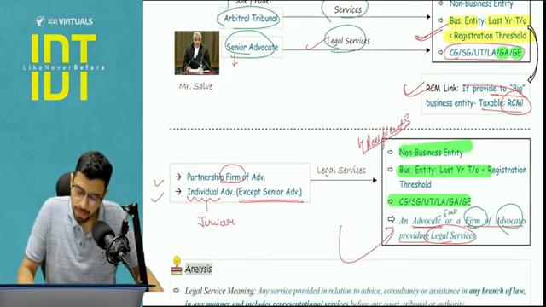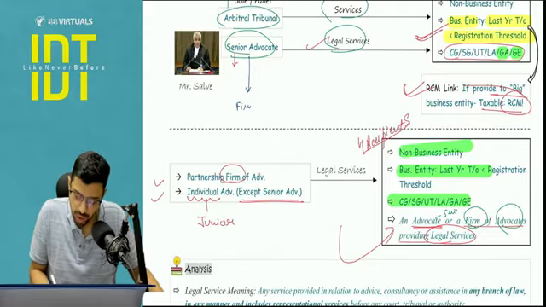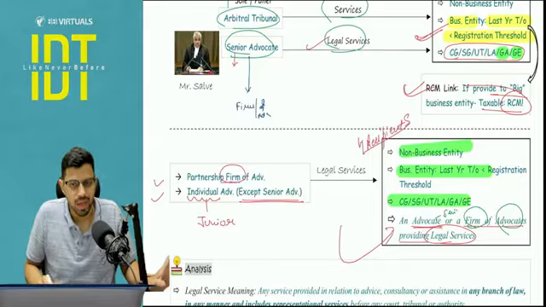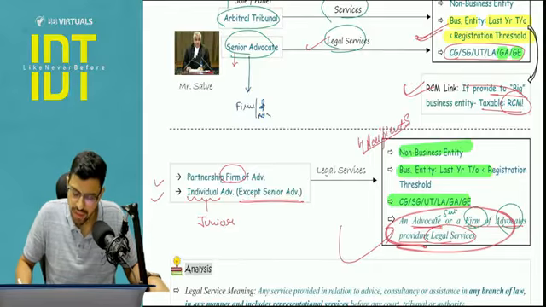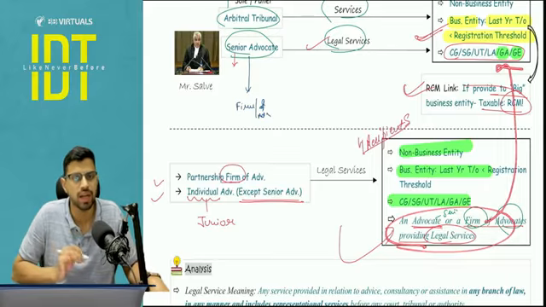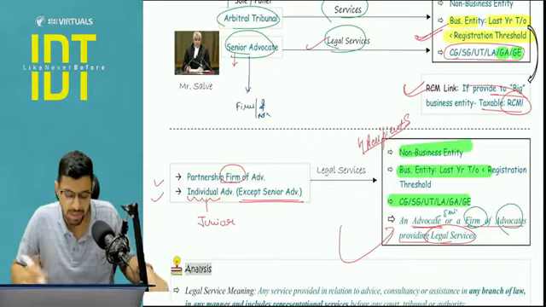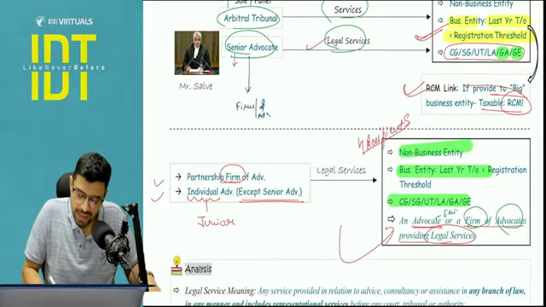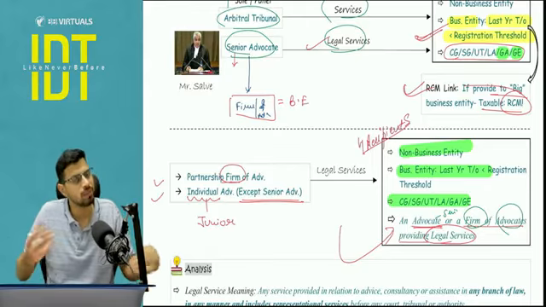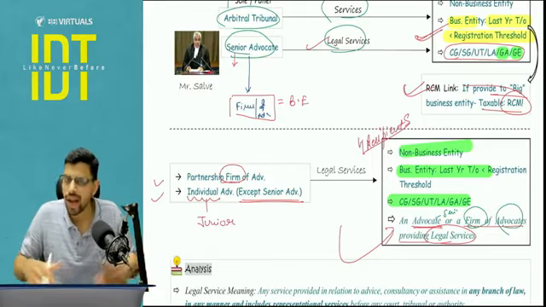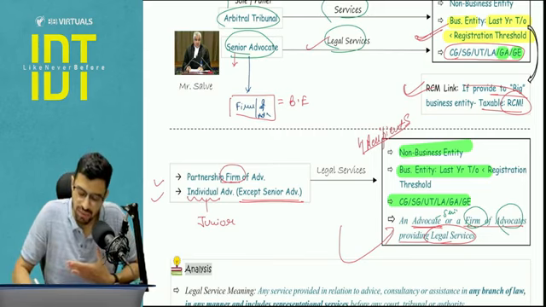Pay attention: if a senior advocate is giving legal services to, let's say, a firm of advocates or an advocate, prima facie this looks taxable, because the fourth item is not given in the list here. Prima facie it may look taxable, but can I not apply the analysis that these people are also business entities? Because they are doing business only, the profession is a part of business. So can I not categorize them as a business entity? And if they are a small business entity, I may try to claim exemption here.